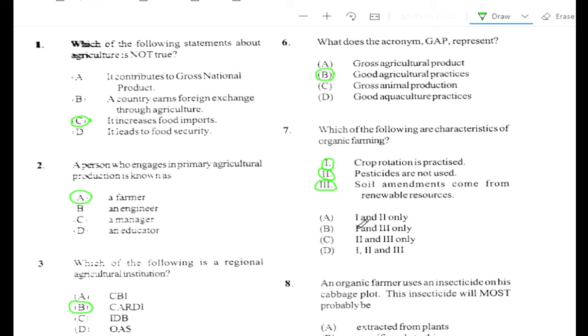So A, 1 and 2 only, B, 1 and 3 only, C, 2 and 3 only. The answer is D, 1, 2, and 3. As it says, organic farming. So organic farming means only substances derived from plants and animals are used. If those internal structures are disrupted, then that would be a chemical. So only pesticides that are made from plants and animals would be used. So yes, chemicals can be used once they are organic.